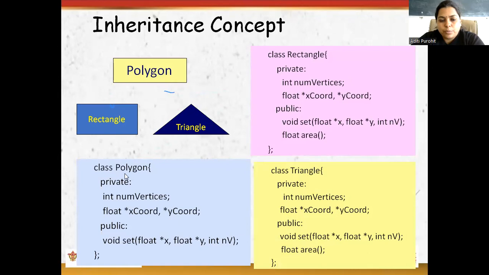Each class has its own data members and member functions. Here the class is polygon. It has data members like private data members: number of vertices, x coordinate and y coordinate. Then in public, member functions are there. Void set is a member function. Then another class is class rectangle. Here data members and member functions are given below. And triangle is another class. Here data members and member functions are given.